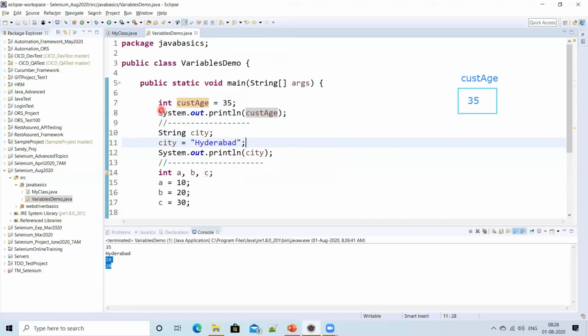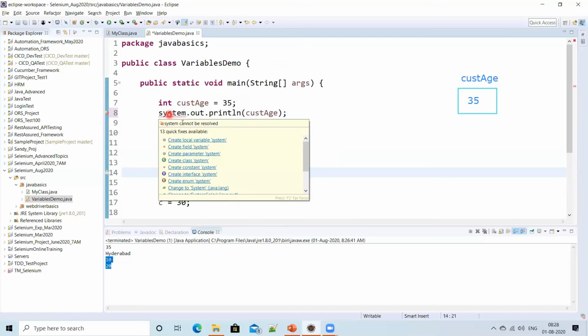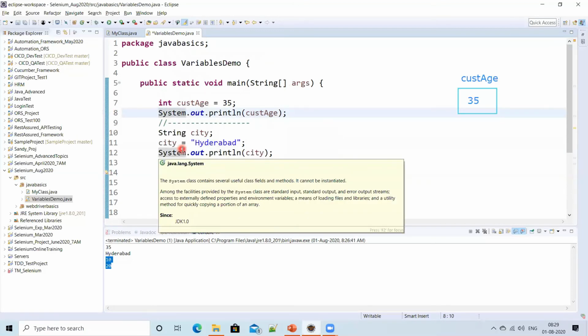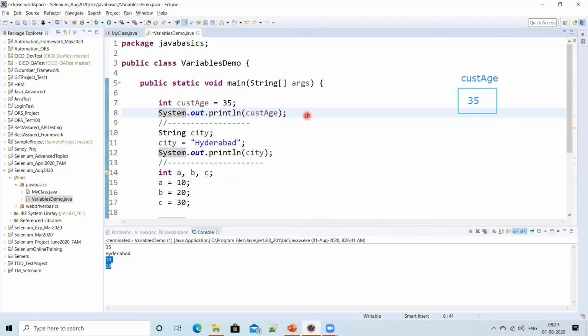Even here also, guys, System. If I give a small s, it will throw an error for me. It is saying: System cannot be resolved. So your Java compiler is unable to understand what this system is. So you have to give the capital S. Okay. So this is how you can write code and you can execute code. Clear, guys? Any questions so far?